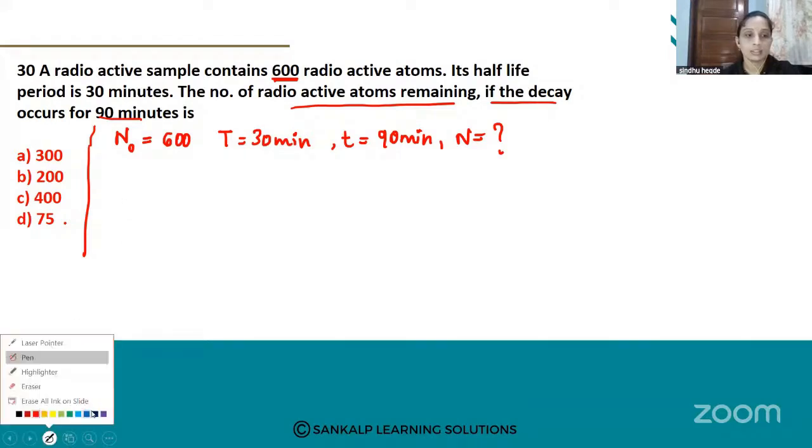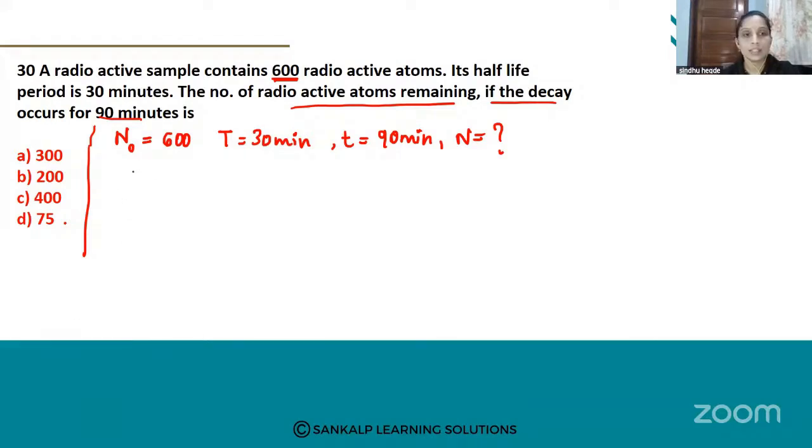Think about it. Which formula will you use? See, number of radioactive atoms is equal to, here we want the number of radioactive atoms remaining at last after decay occurs in 90 minutes. So what is the formula?